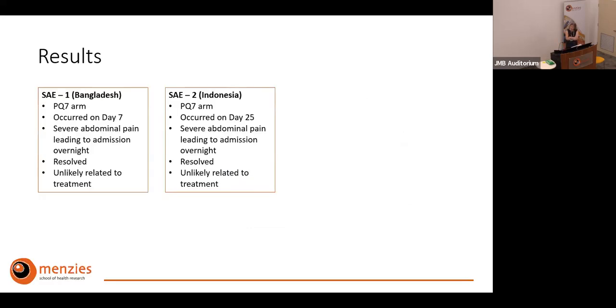So safety, I mentioned before, the main issue when we think about safety of higher doses of primaquine is twofold, really: GI tolerability and then the hemolytic events. I'll start with the GI tolerability, and you can see there were 2 SAEs, severe adverse events, in the study, both in the high-dose primaquine arm, both around GI symptoms. They both resolved fairly quickly, and the treating clinicians thought they were unlikely related to treatment. For the first one, there is certainly a bit of a temporal connection, and it could perhaps be judged differently as well.